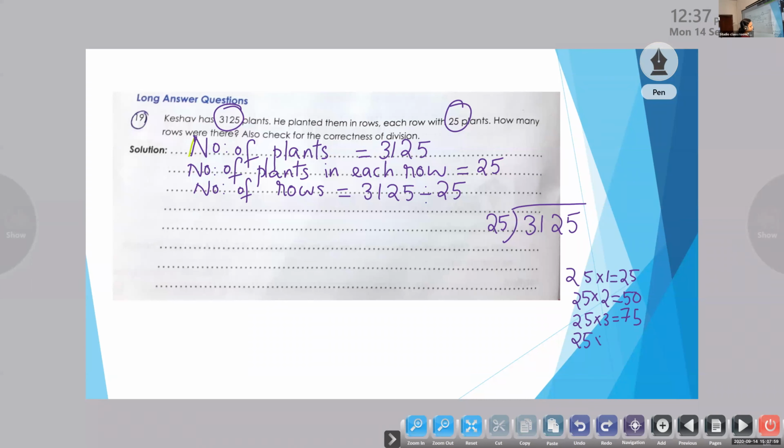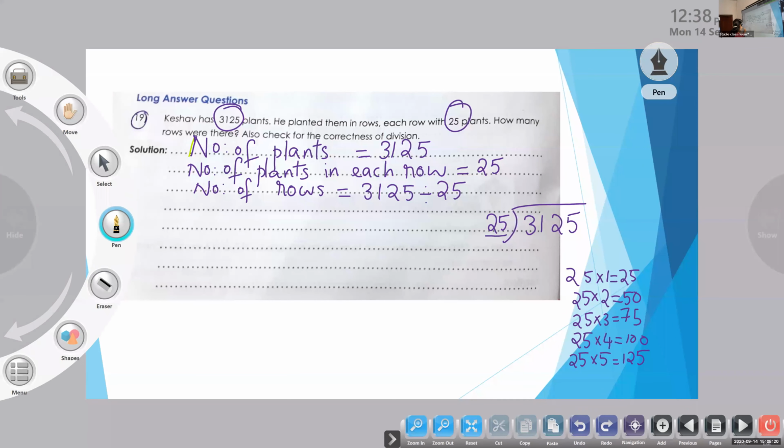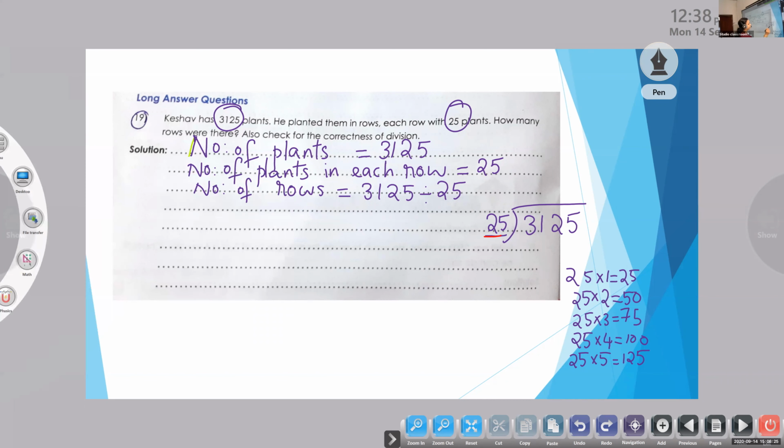25 into 4. What is 25 into 4? Yes, Richard. 100. Very good. And 25 into 5 is 125. Okay. Since the divisor is 2 digits, we have to compare the first 2 digits. So that is 31. Can we divide? Yes, ma'am. So we will compare 25 and 31. 31 is bigger than 25.